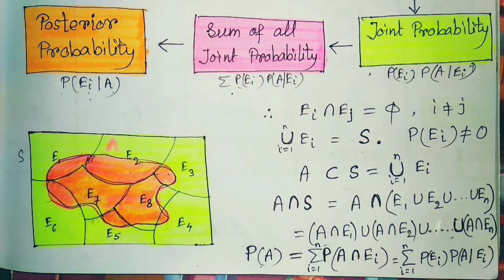Once you can find out the probability of A, then it is just the case of a conditional probability again. So I hope you understand the Bayes theorem. In this way, you can solve any kind of problem of Bayes theorem.